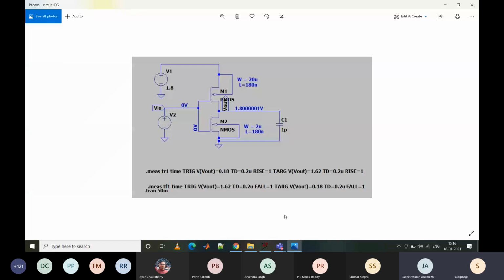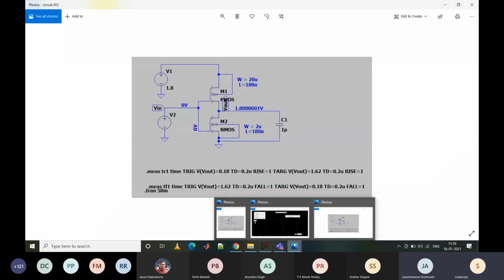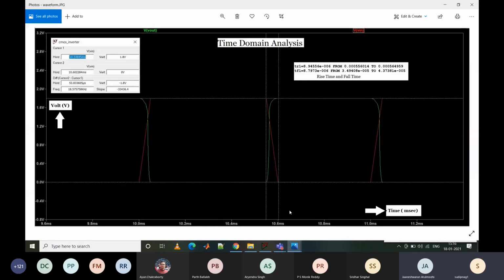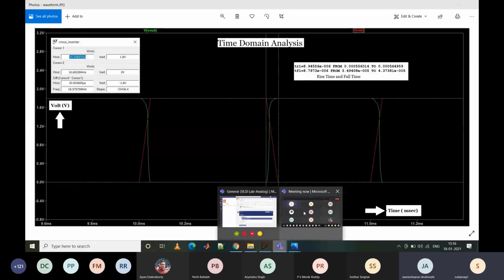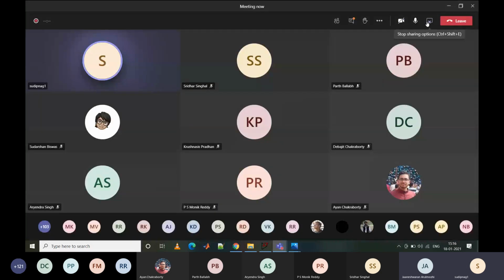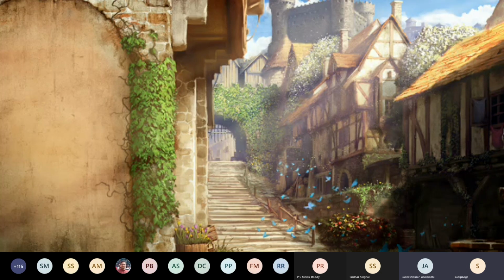Can you forward your simulation file to me in the dot asc file? Yes, sir. I'll look at it offline, and then I'll possibly get back to you and also share with others. I need to look at your simulation in detail.